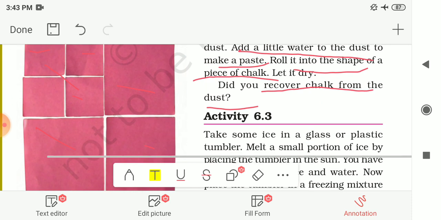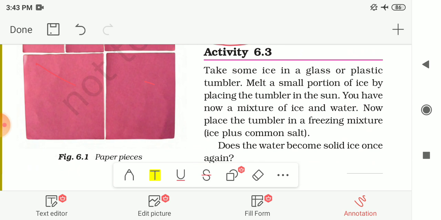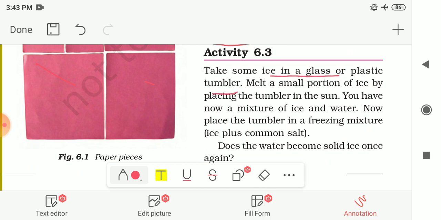Now the next activity is given to you, activity number 6.3. For that you have to take some ice in a glass or a plastic tumbler, and then melt a small portion of this ice by placing the tumbler in the sun, or you can also heat it. So in short, you have to melt some portion of the ice. Now you will get a mixture of ice and water, and then place this tumbler in a freezing mixture, that is ice plus common salt.